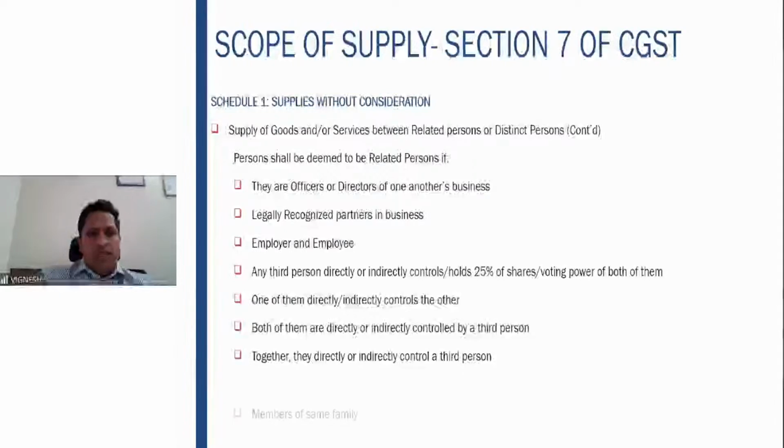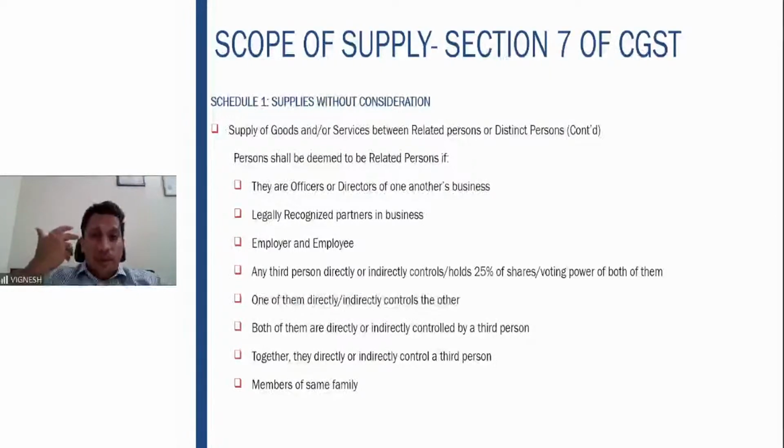So related persons, please go through all of this. It's a very, very huge definition. Huge not for the purpose of reading, but it covers a variety of people. Officers or directors of another's business, legally recognized partners in business, employer and employee. If a third person directly or indirectly controls or holds 25% of the share or voting power in these two, then these two are also related. If one of them directly or indirectly controls the other, again, they are related. If both of them are directly or indirectly controlled by a third person, then both are related. If together they directly or indirectly control a third person, then these two are related.